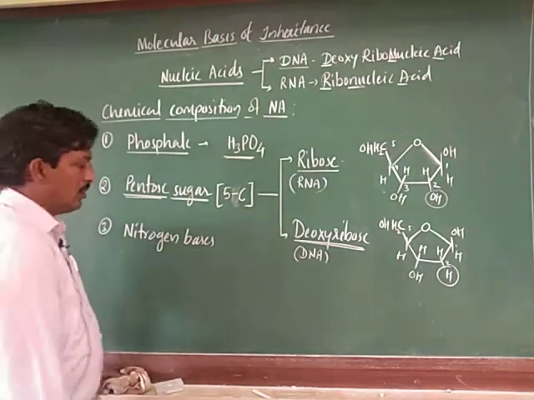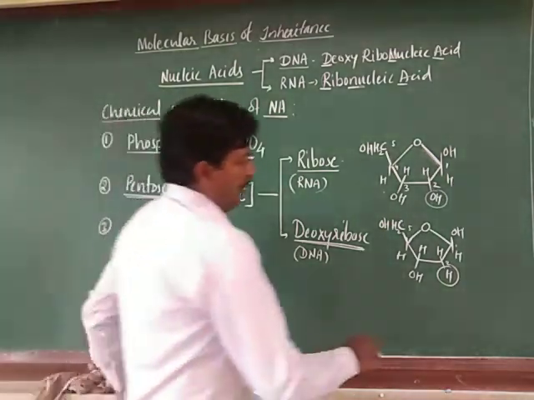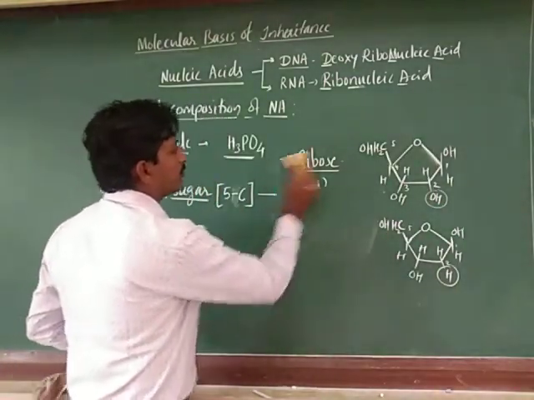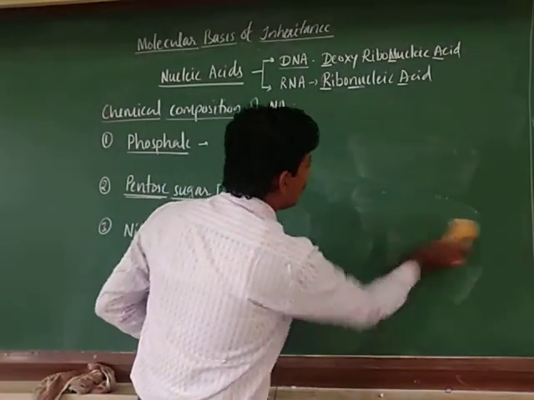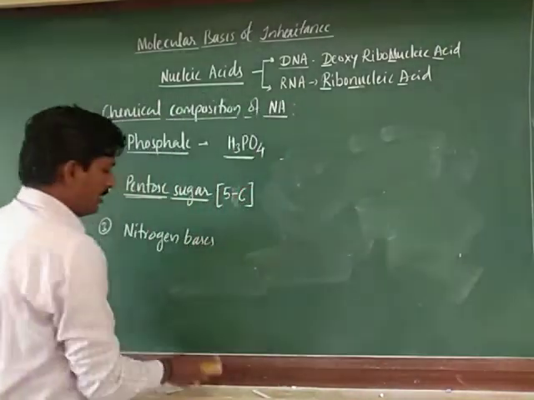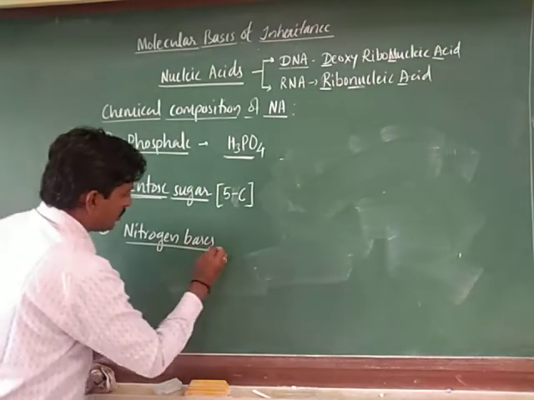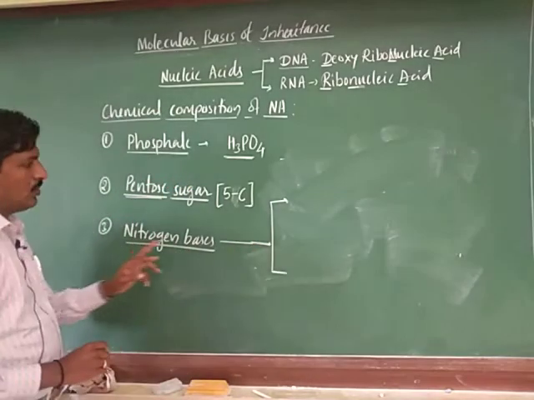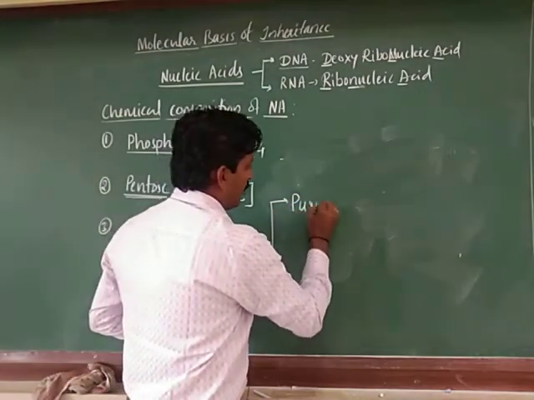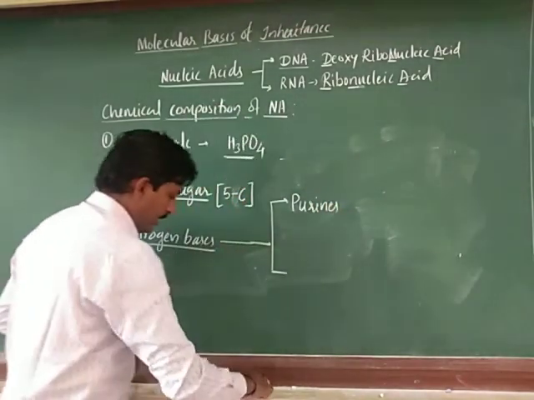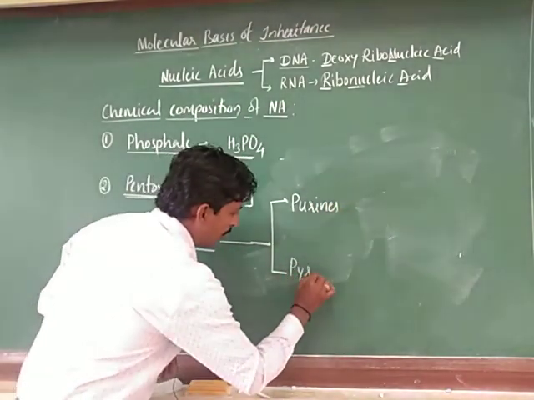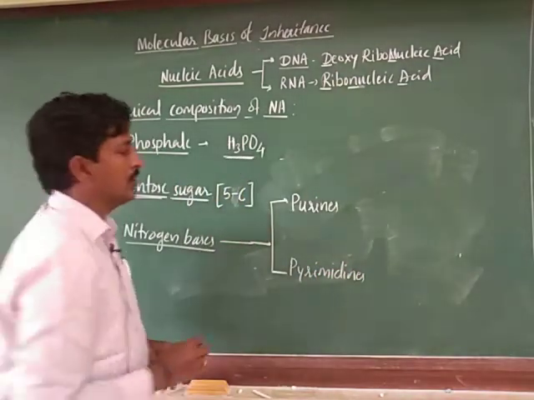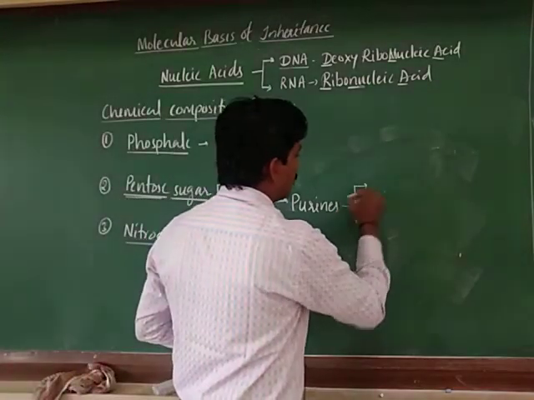Okay, so now let us move towards the nitrogen bases. Nitrogen bases are also of two types: purines and pyrimidines.